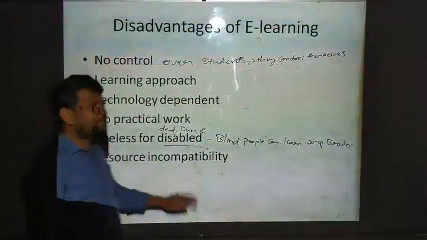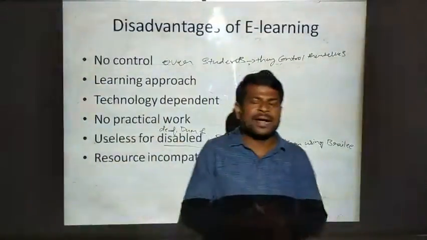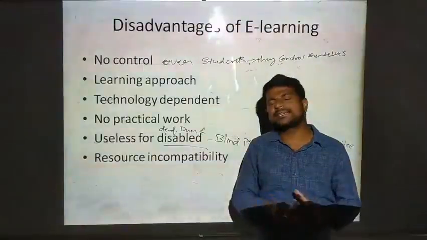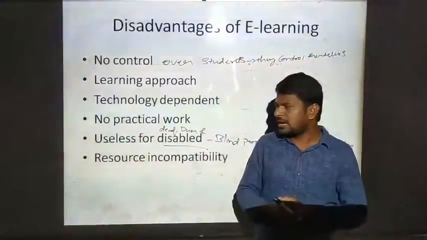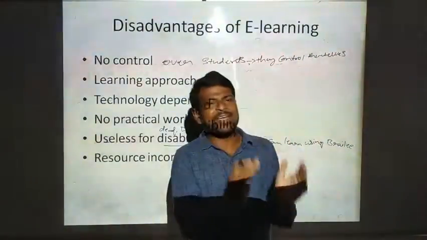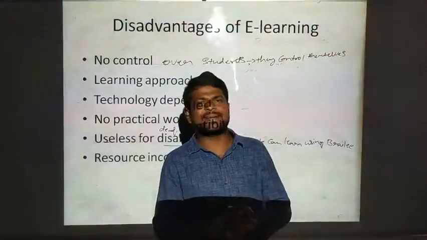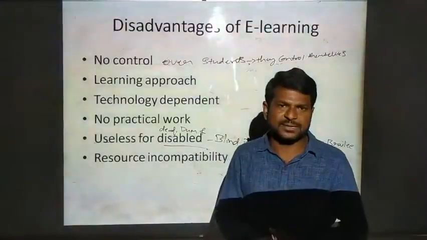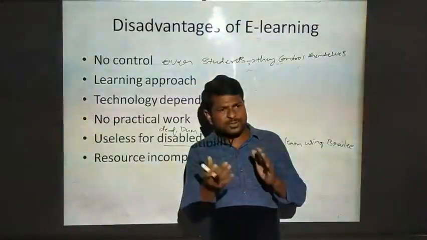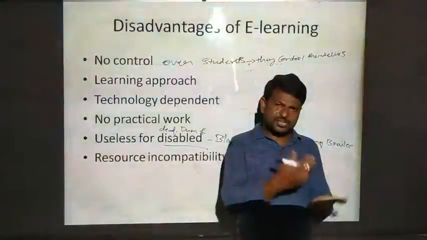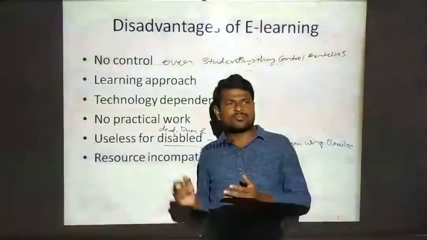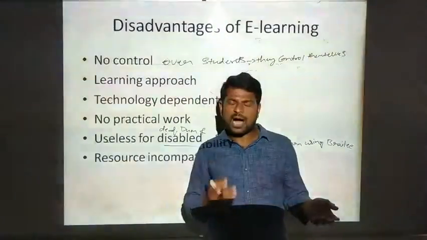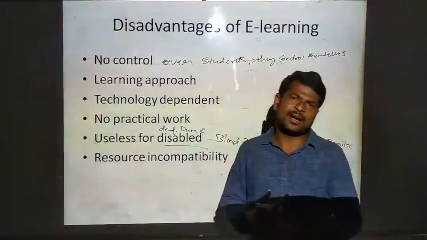Next, resource incompatibility. The same content which is forwarded by the instructor, teacher or faculty member can be sent to all the students, all the learners. But depending on the devices which they are using, some may support that content, some may not. Suppose I forwarded some video, that video may or may not be supported on your device.